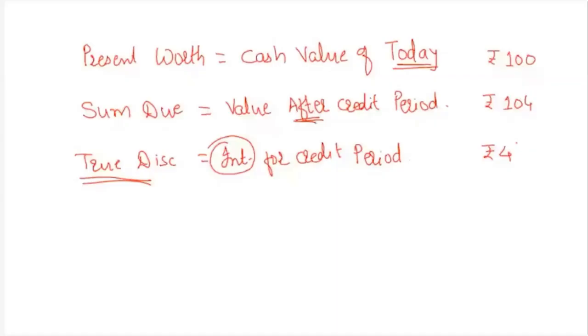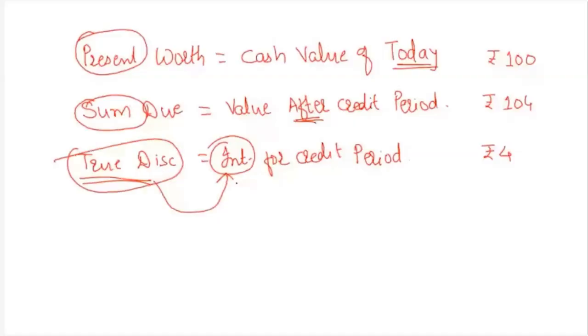ओके, सो जो आज पेमेंट करने वाले हैं वो क्या हो गया? प्रेजेंट. देखो नाम ही है उसका, प्रेजेंट. Sum due is always about future. Sum due is about future. And true discount is, what is true discount? Actually true discount is nothing else but it is interest.